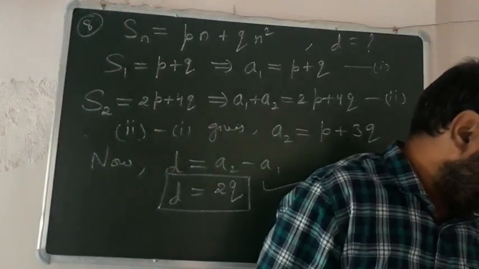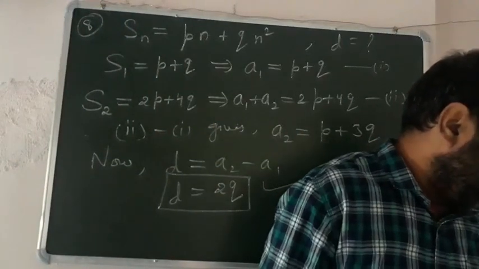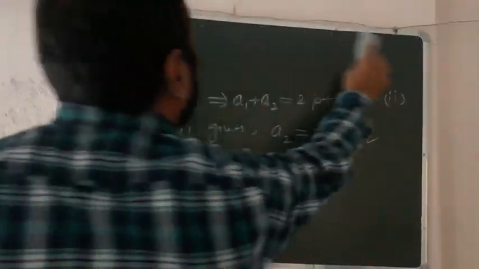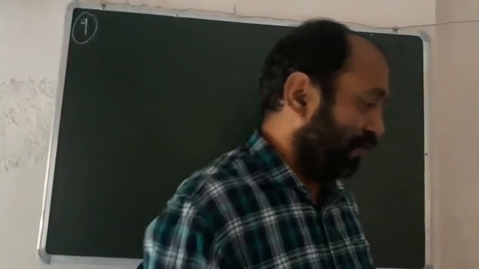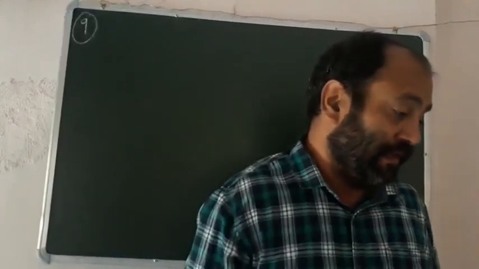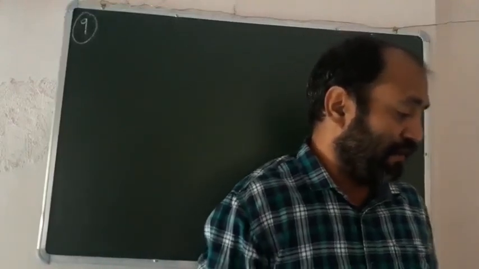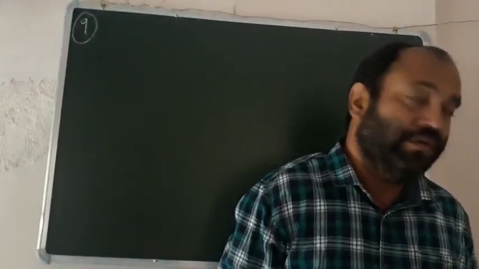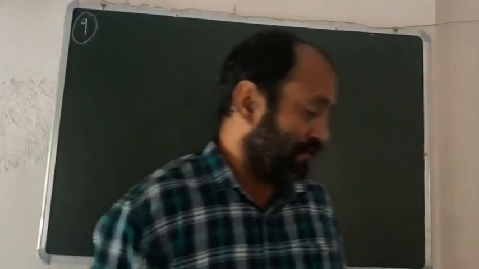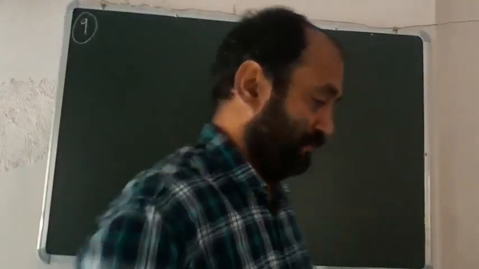Now question number 9. We have done such similar questions in the example. So let us do this example, question number 9 here. Question number 9 is: the sums of n terms of two APs are in the ratio 5n plus 4 is to 9n plus 6. Find the ratio of their 18th terms.